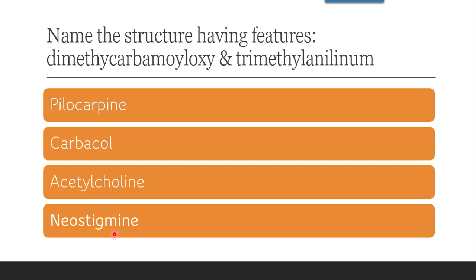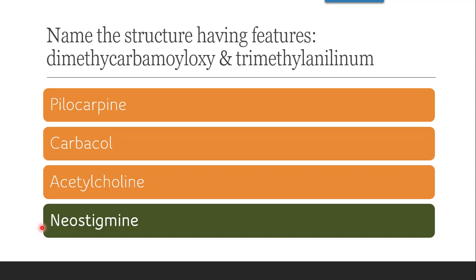Neostigmine contains all the mentioned features. First is dimethylcarbamoyloxy, that means two methyls and a carbamoyl group, which is an amide, to which the dimethylamine is attached. Then trimethylanilinium, that means a benzene ring with an amine where the hydrogens are replaced with methyl groups, so it is trimethylanilinium.